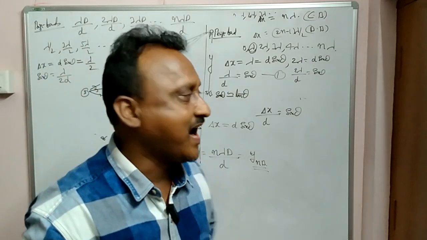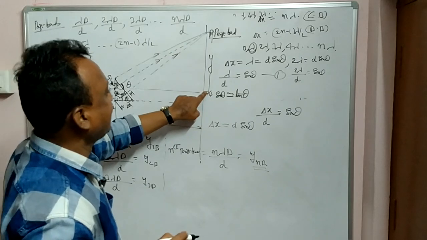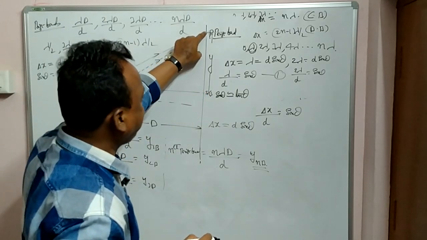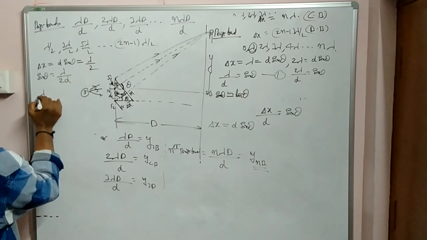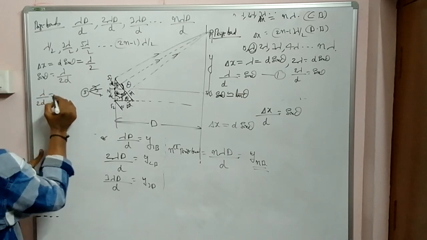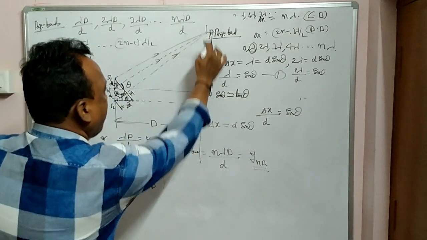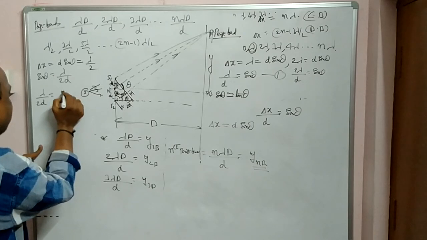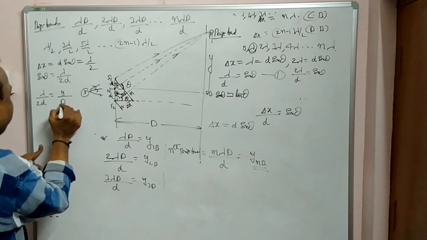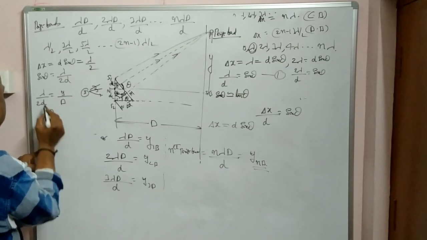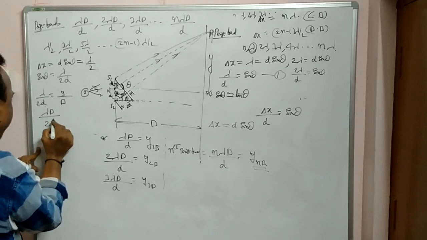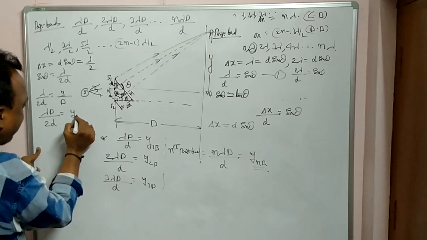So for the first dark from the central bright, sin theta equals lambda by 2d, equal to tan theta, again opposite by adjacent, that is small y by capital D, so y equals lambda D by 2d for the first dark.